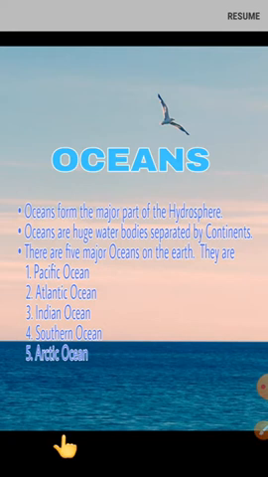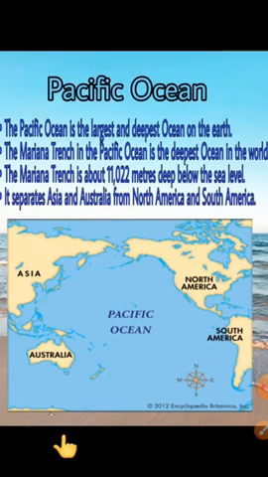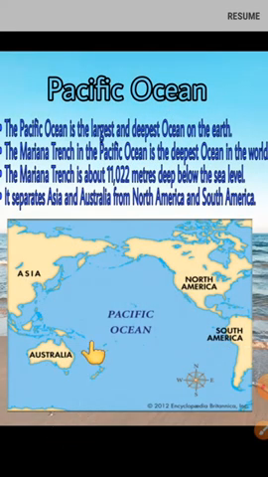And how many oceans are there? There are 5 major oceans on the earth, and they are the Pacific Ocean, Atlantic Ocean, Indian Ocean, Southern Ocean, and Arctic Ocean. So for today's class, we will learn about all the 5 major oceans on the earth. The first one is the Pacific Ocean.